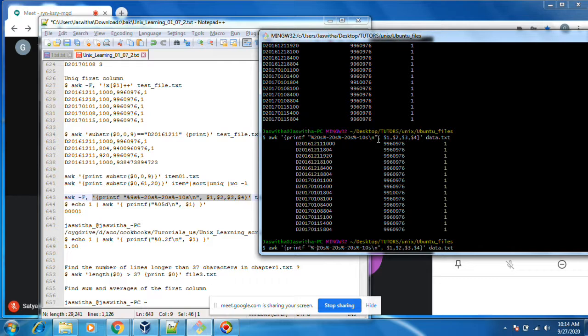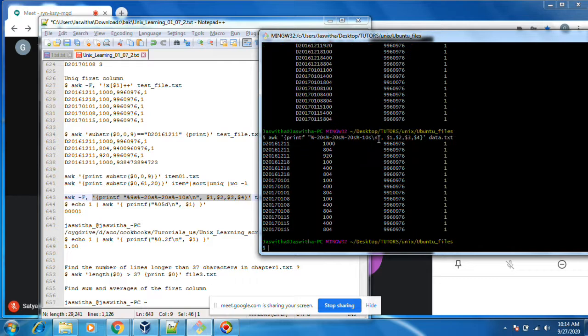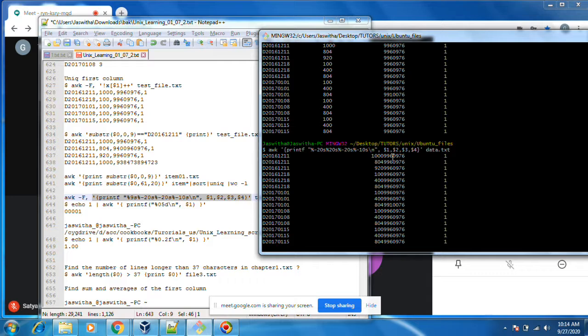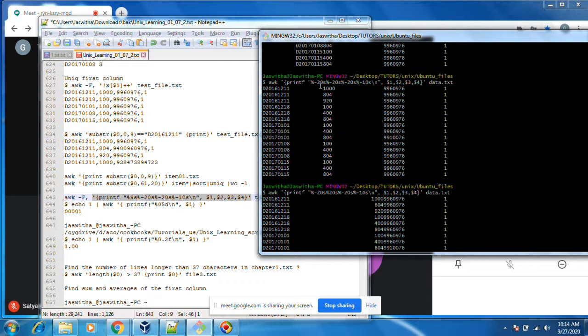If I do minus, it will come to back. If you keep minus, it will start with 0. If you don't give minus, at first it will give some space and then it will print there. Okay, I think you have understood this minus also. If you remove minus, it will come back. See, some difference is there.